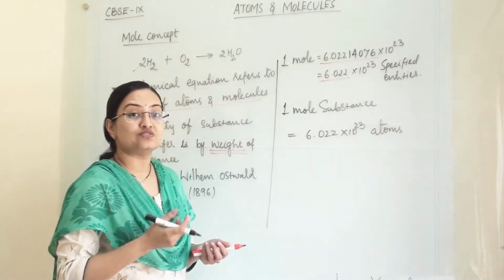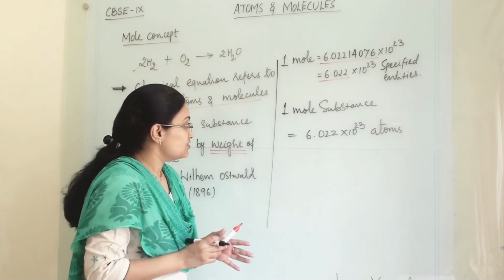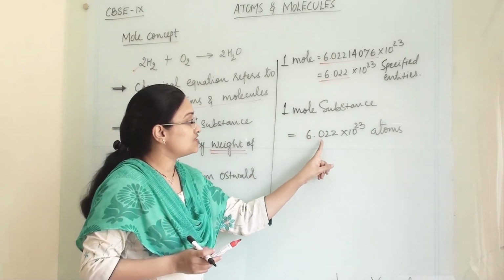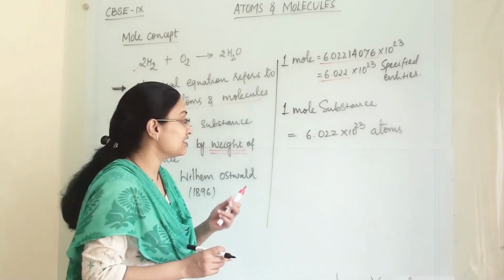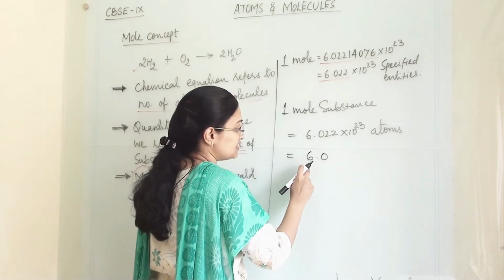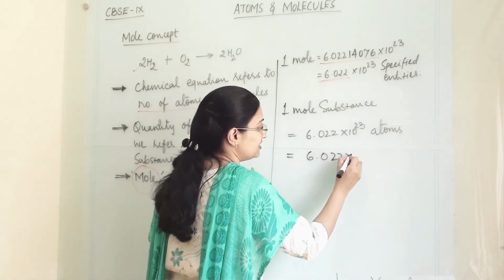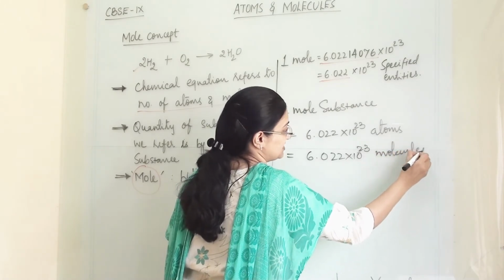1 mole is also a mass. 1 mole refers to mass. So in that, 6.022 into 10 raised to 23 atoms are present, and if we are talking about molecules, then in 1 mole of substance 6.022 into 10 raised to 23 molecules are present.